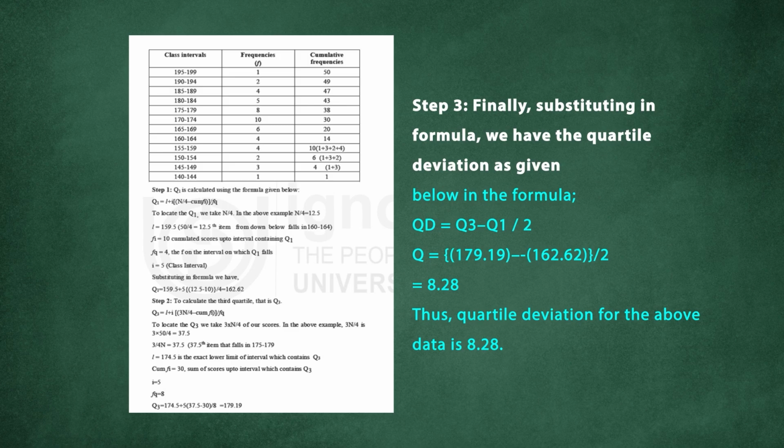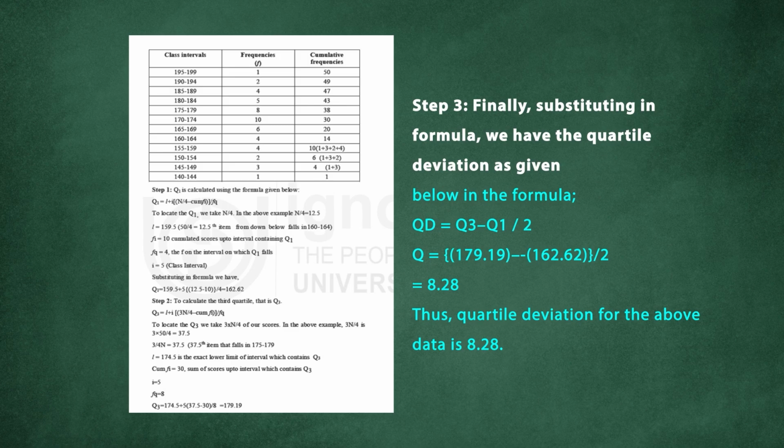So just go and see the cumulative frequency. You can see the quartile 12.5 comes under the class interval 162, 164. Before that we have 10 cumulative frequencies. So the 12.5 would come under the 14 cumulative frequency class interval, and this class interval is 162, 164. So let's come to the formula.